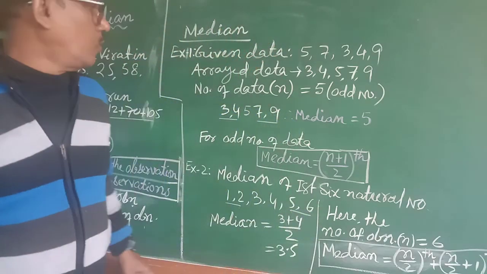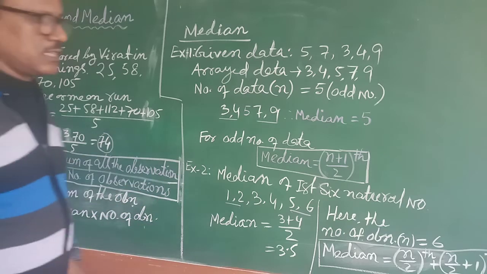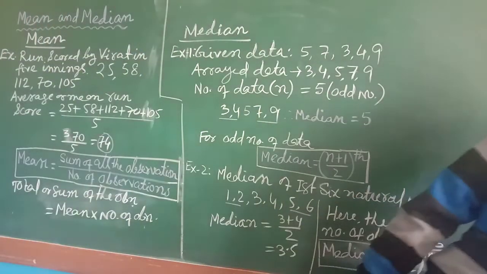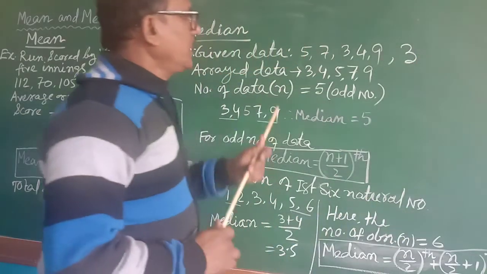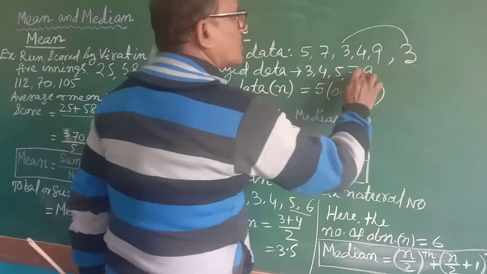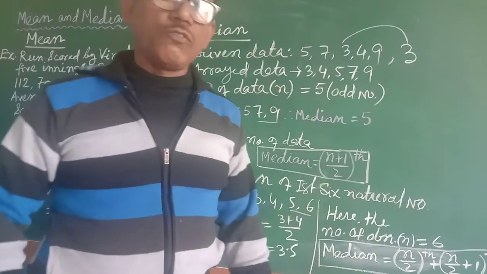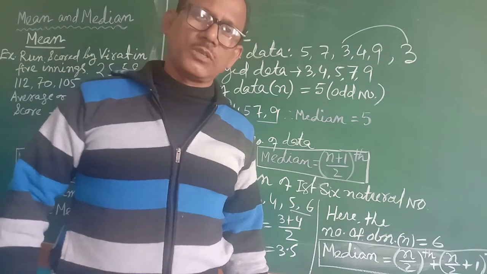In this case, of course, mode is not there, where one data is repeating 2 times. Suppose here again 3 comes. So in this observation, 3 will be the mode because 3 is repeating 2 times. A data which is repeating more number of times is called the mode. I hope you have understood about the mode also.